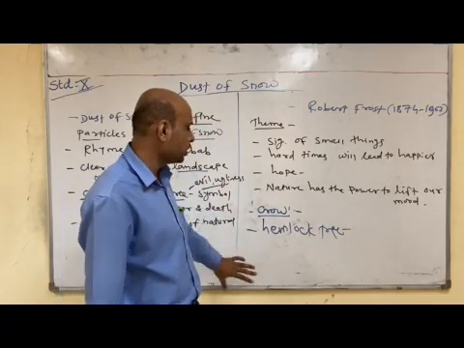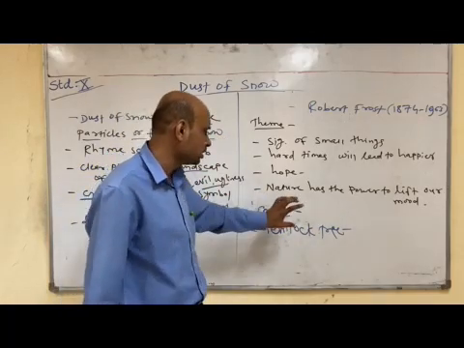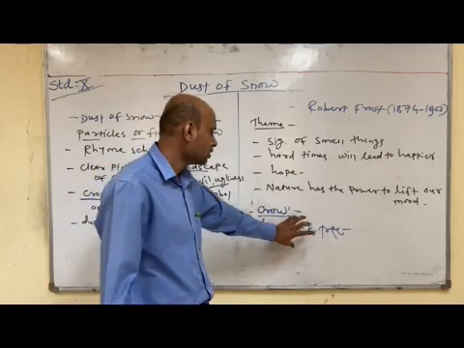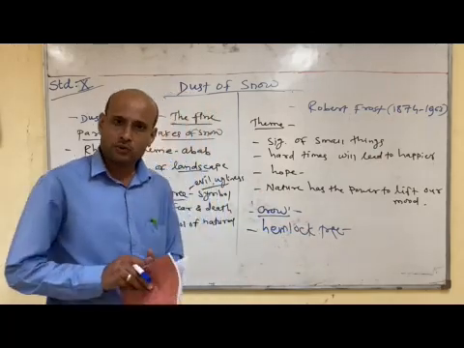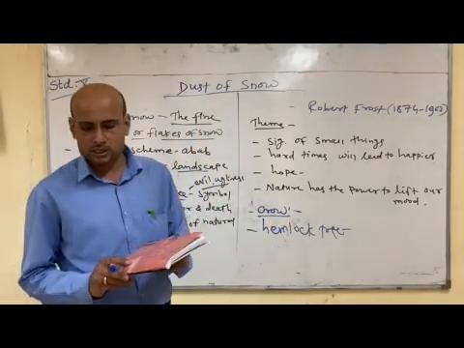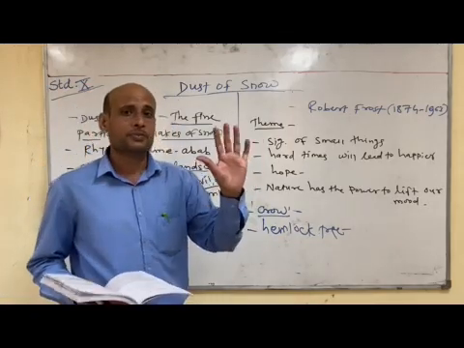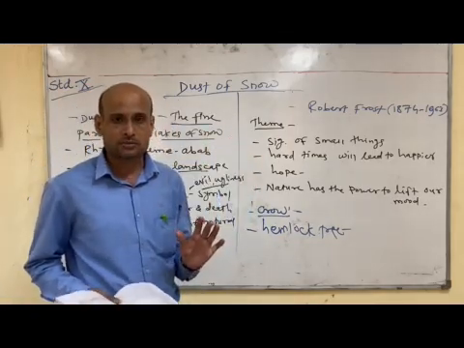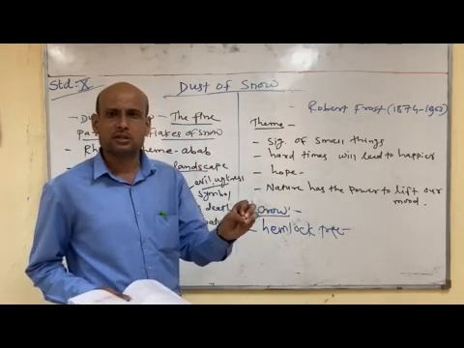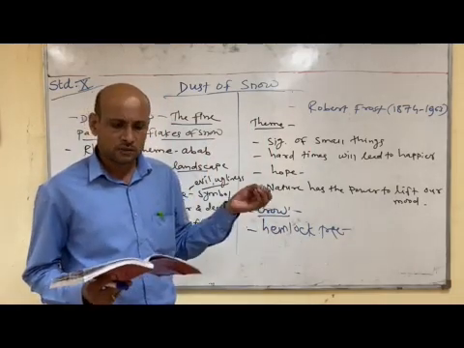But here this poet is a different one who has taken the example of a bird, crow, and a hemlock tree. So when the poem starts, the poet is standing under the hemlock tree, which is not a good tree. According to us, it is a very small thing, crow, hemlock tree.